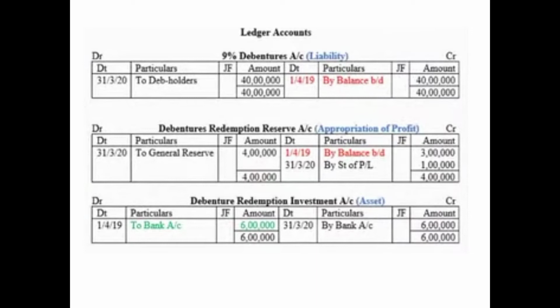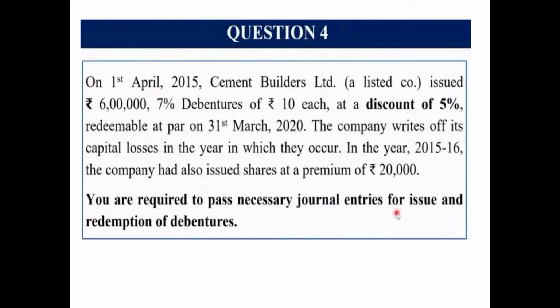So I hope this question is clear to you, children. In this, there was just one change, that we also had to prepare the ledger accounts. Moving ahead with question number 4.